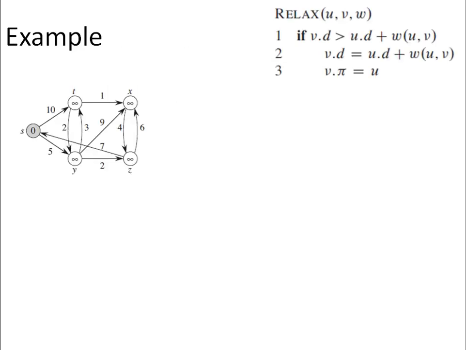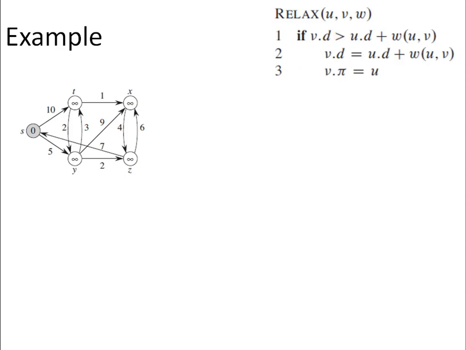We will start with an example and then look at the algorithm. But before that, just have a look at this function. Corresponding to each vertex, we have to maintain two parameters, as we were doing in Prim's algorithm. The first one is pi, which is the predecessor of a vertex v, and the other one is d, which gives the distance of the vertex v from the source vertex.